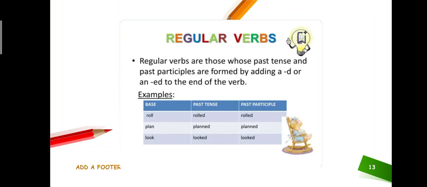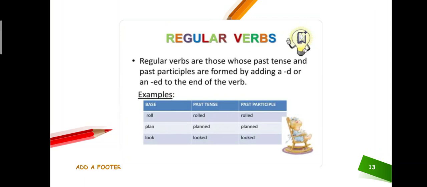The first form is the present tense, the present verb form, the second form is the past tense, and the third form is the past participle. Whenever we are talking about past participles and past tenses, we have to take the first form, which is also the base form.